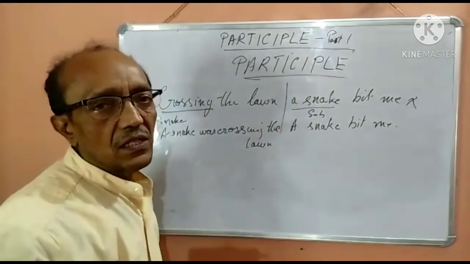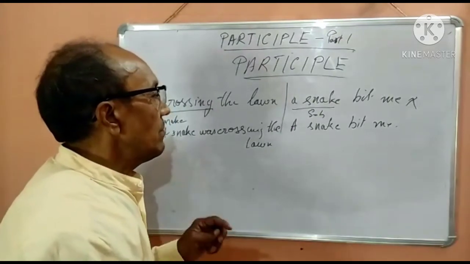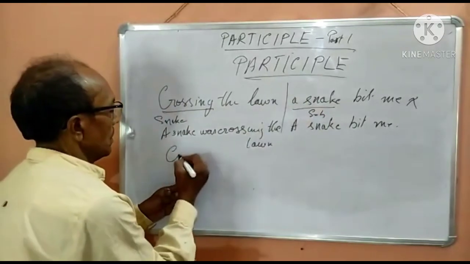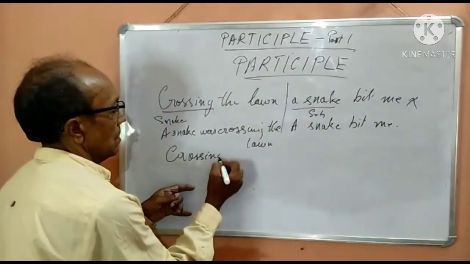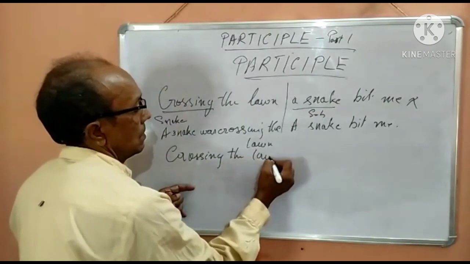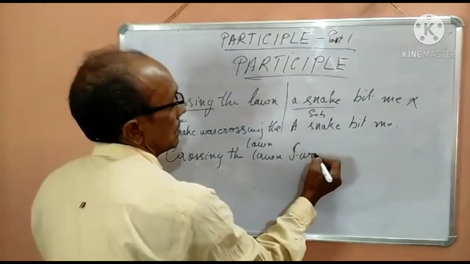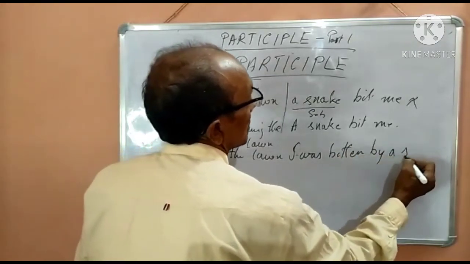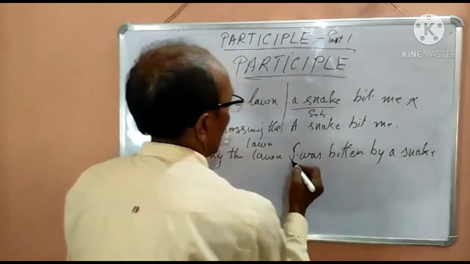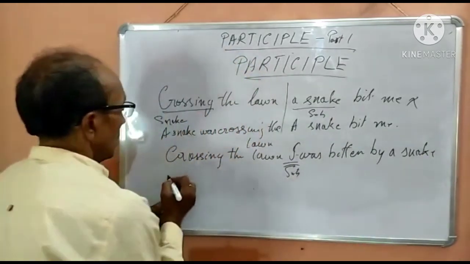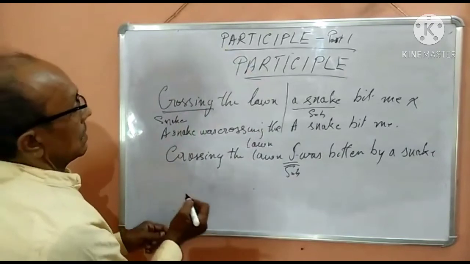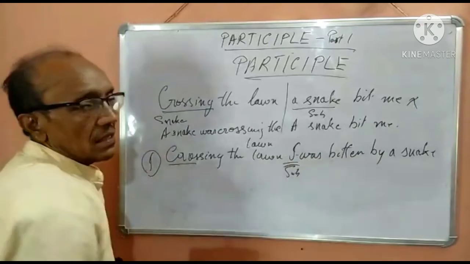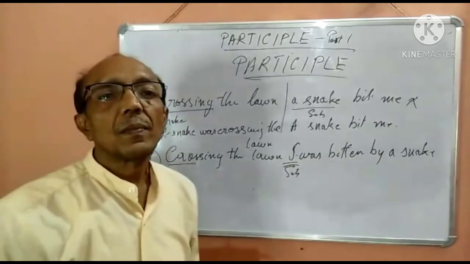This sort of question comes in the examination. So what we have to do is make sure both the subjects are the same. So the construction should be: crossing the lawn, I was bitten by a snake. Now here I is the subject, and here also the subject is I. Then the construction of the sentence is okay.